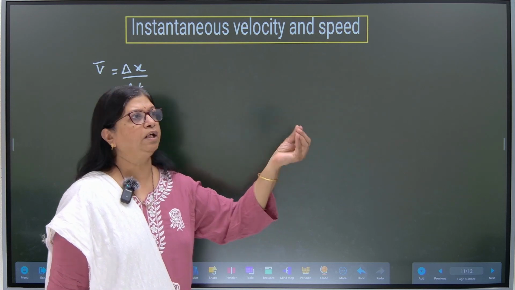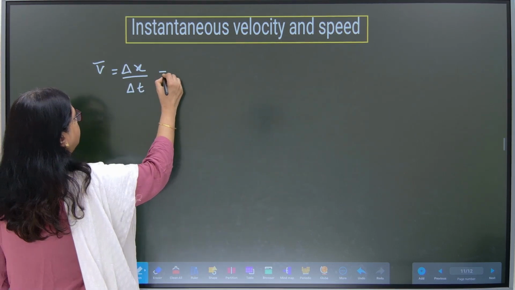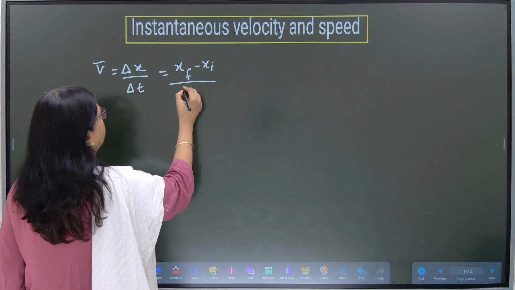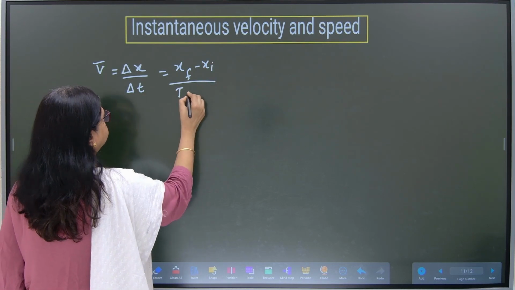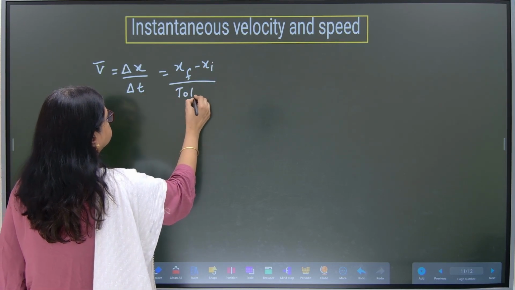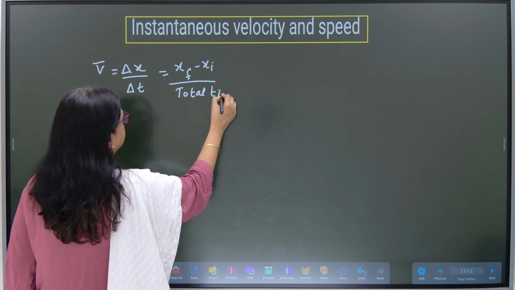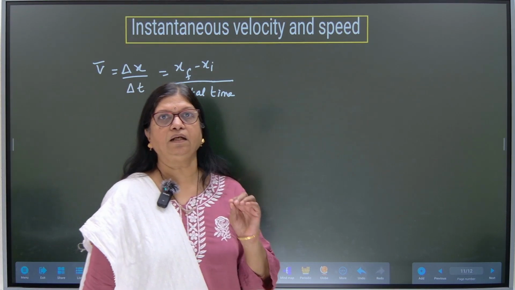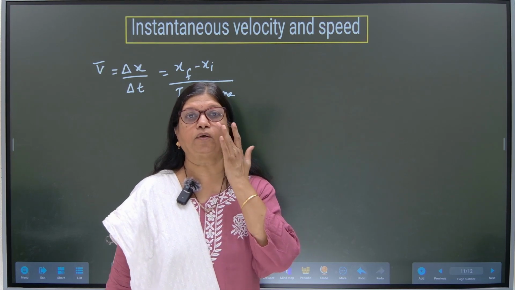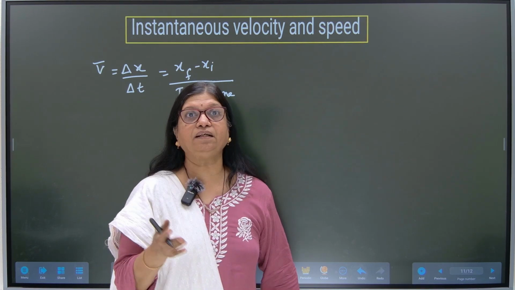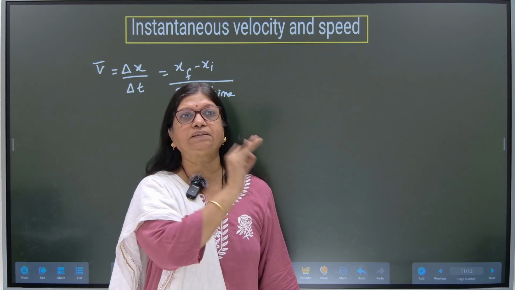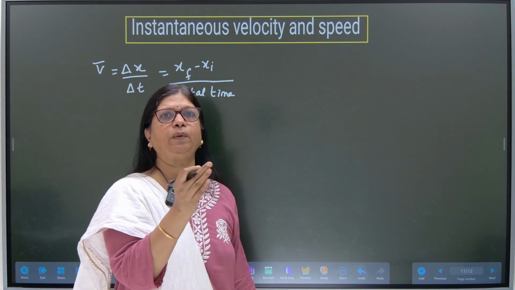Displacement upon time. Displacement is delta x, which is equal to xf minus xi, by delta t, the total time taken by the body to displace. Correct? Now, using the same formula, let us find out the value of instantaneous velocity, or simply we can say